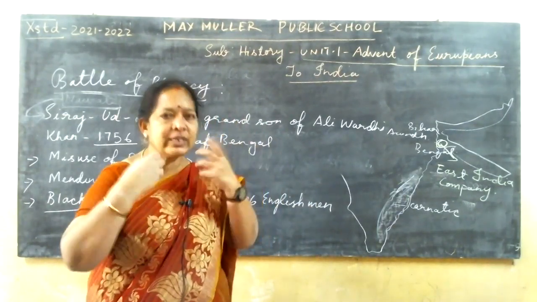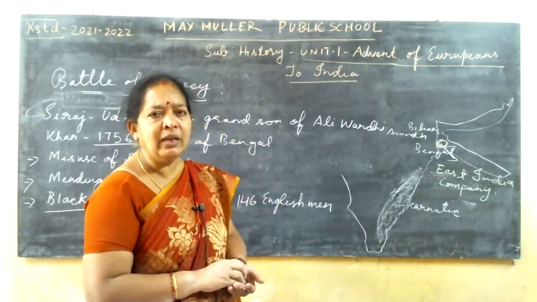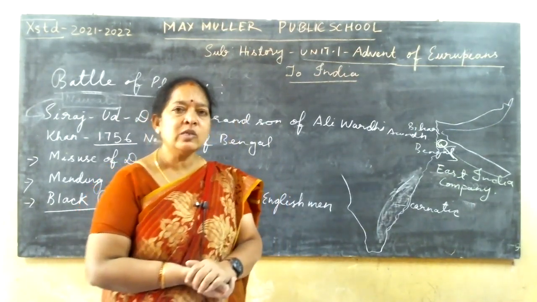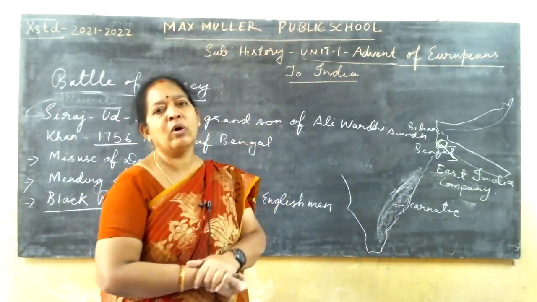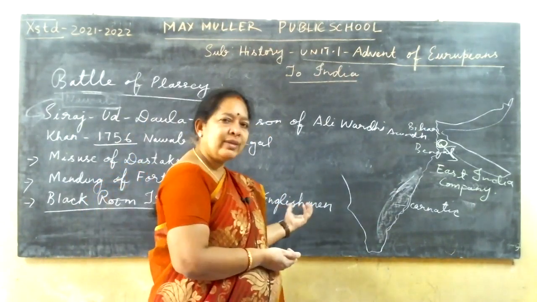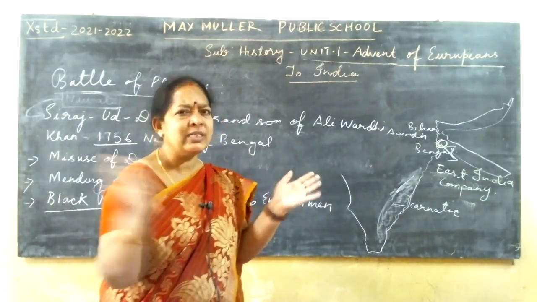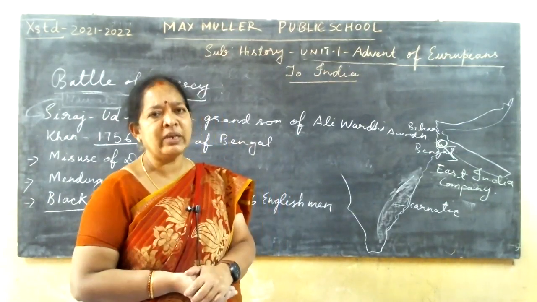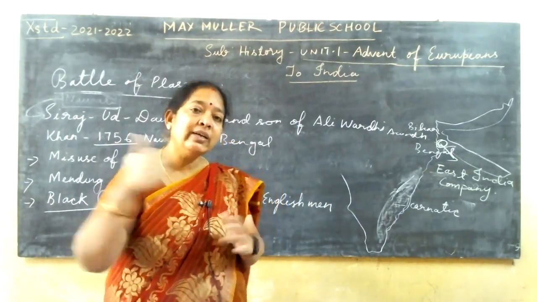And because of suffocation, what happened? Nearly 126 people died in that room. So English people died, and this enraged the English to go to war with Sirajuddaulah. When 126 men died of suffocation in that congested, very small room, the English people became angry.